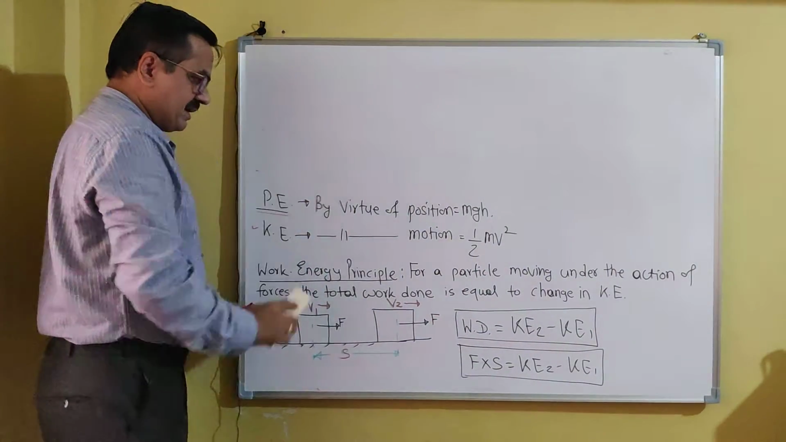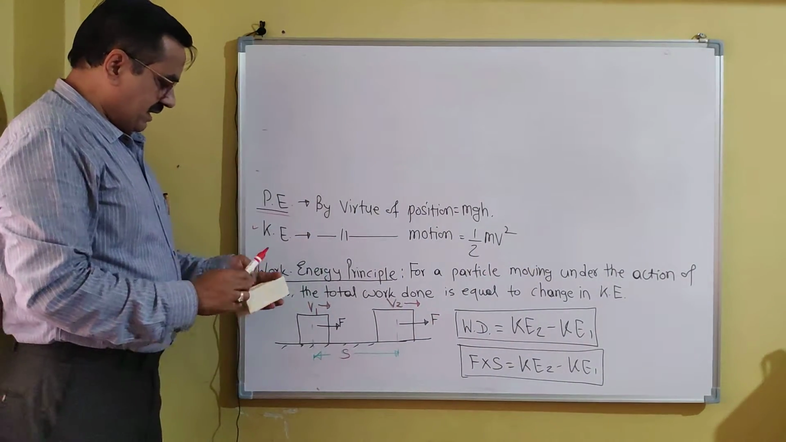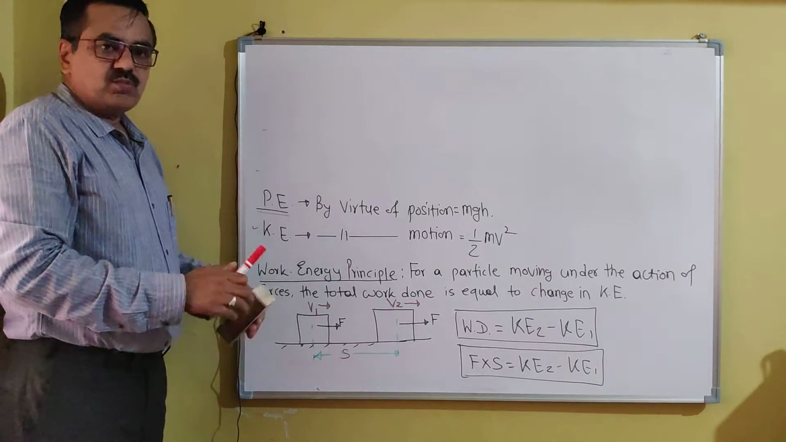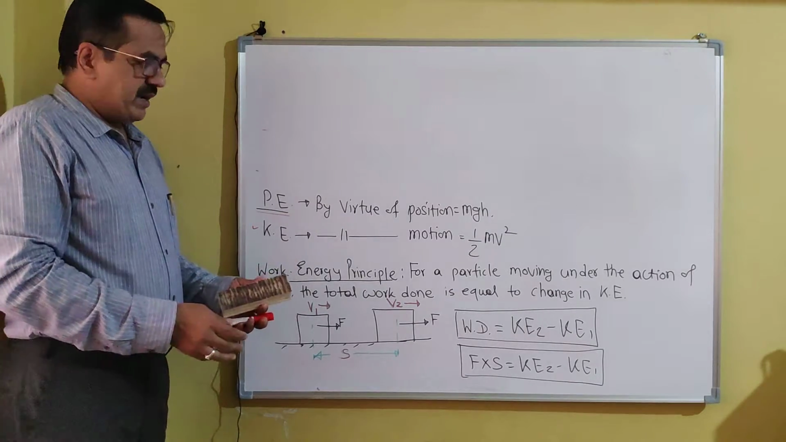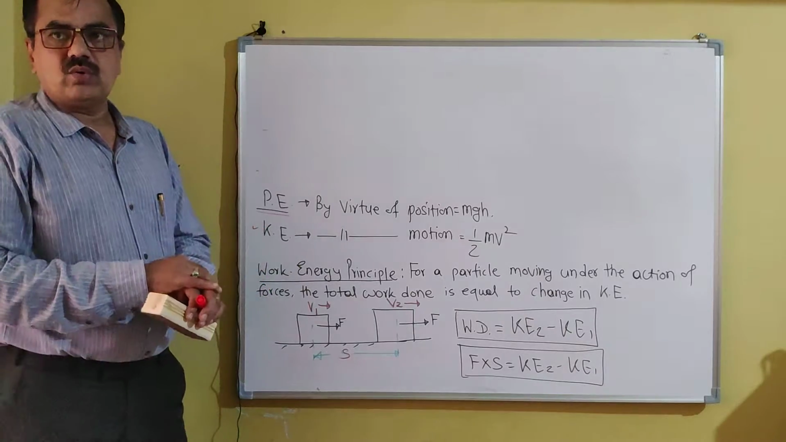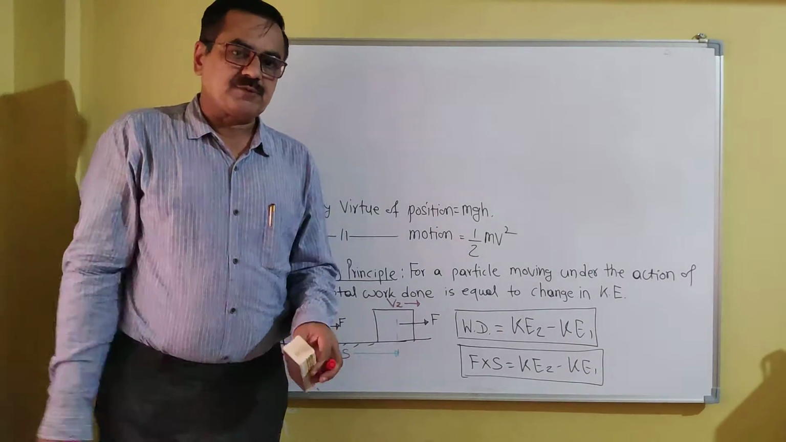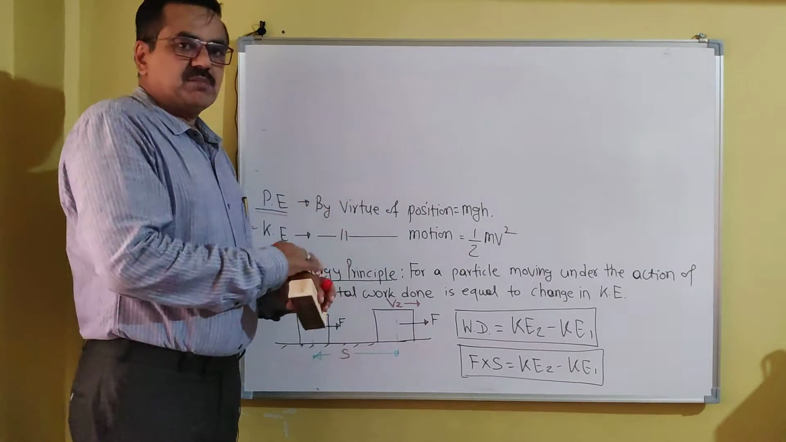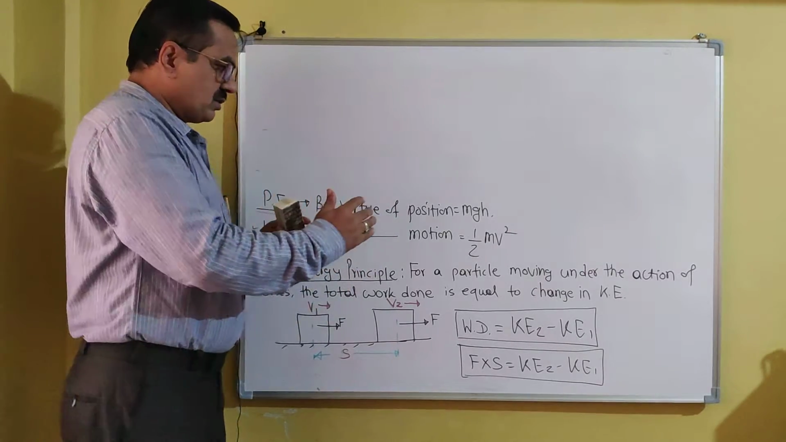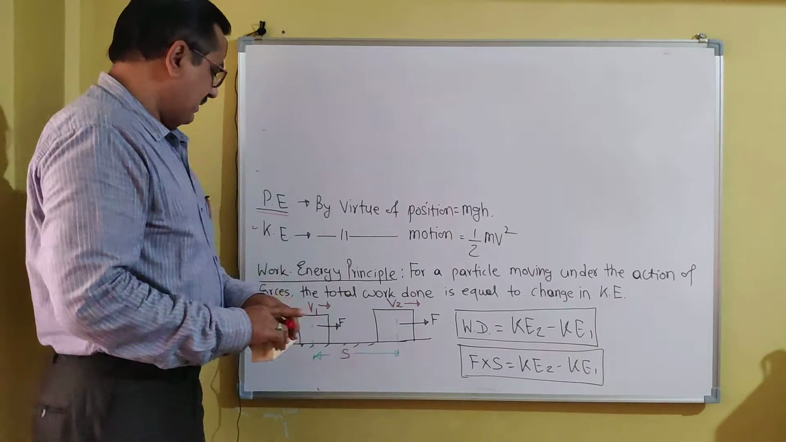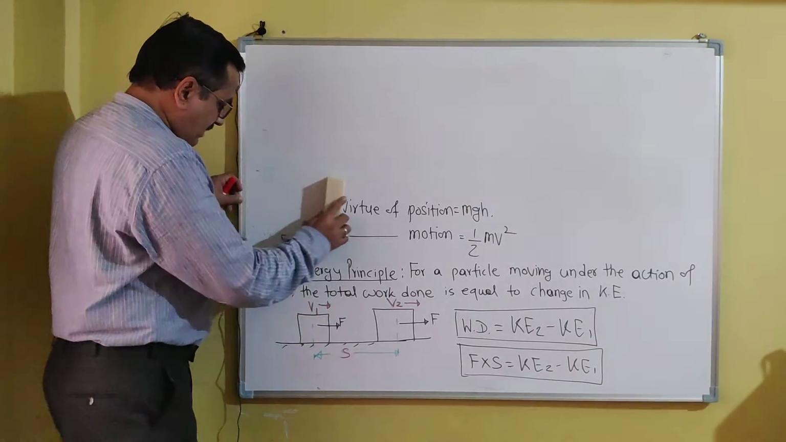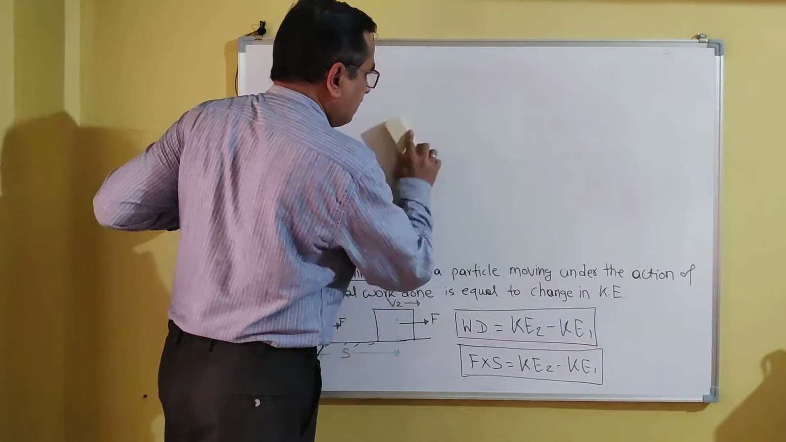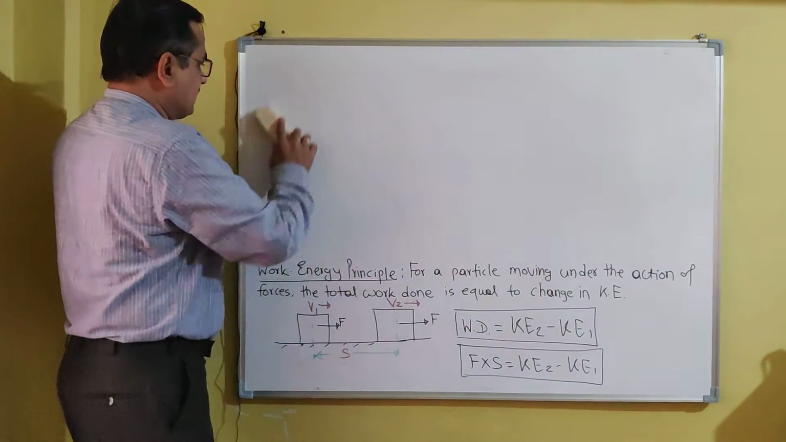Now regarding kinetic energy, it is the energy possessed by a body because of its motion. If a body is not moving, its kinetic energy will be equal to 0. It is measured using the velocity possessed by the body, and it is calculated as 1/2 m into v square. Now the next important term related to this topic, or this unit, is the work energy principle.